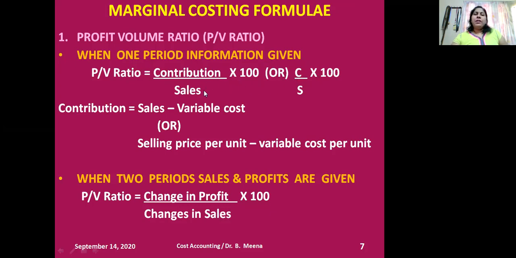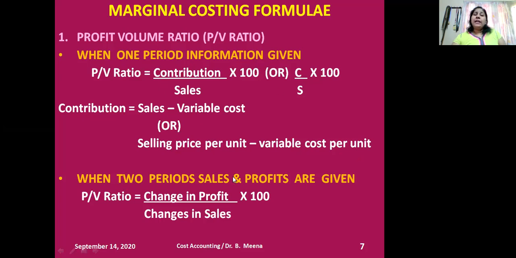Sales will be given in the problem. How to calculate the contribution? Sales minus variable costs. This is in total. In some problems, they will give you the figures for a single unit. So how to calculate the contribution per unit? Selling price per unit minus variable cost per unit. So we can use this formula when one period's information is given.